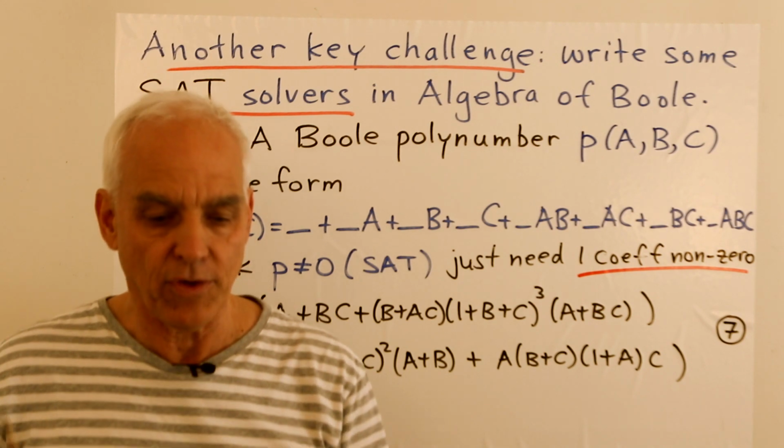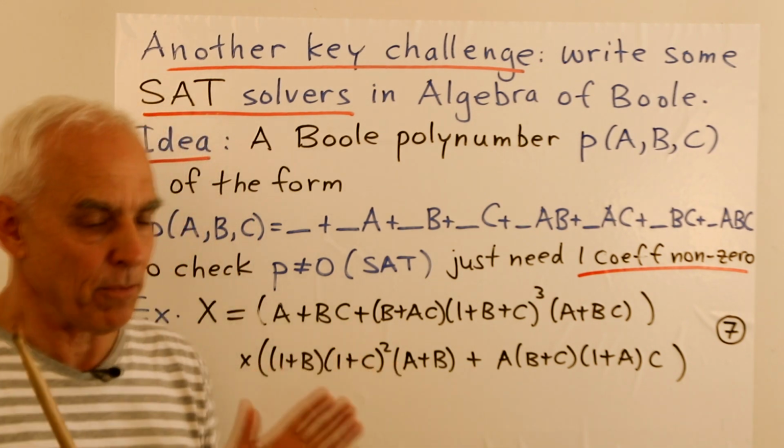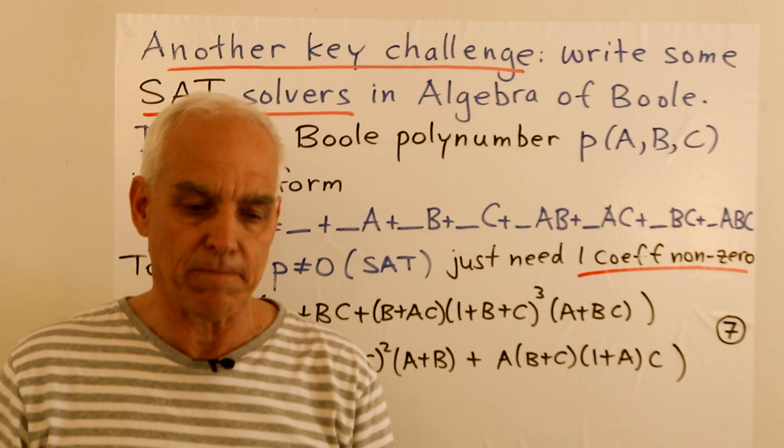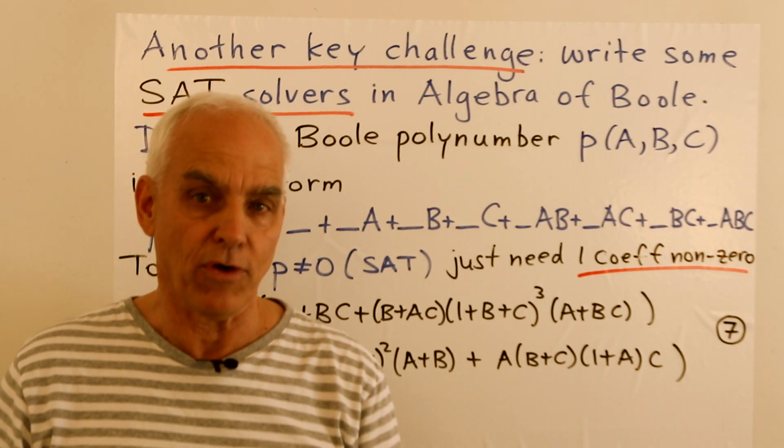All right, so that's also, I think, an important direction for computer programmers to dig in and to create some nice working tools for us.